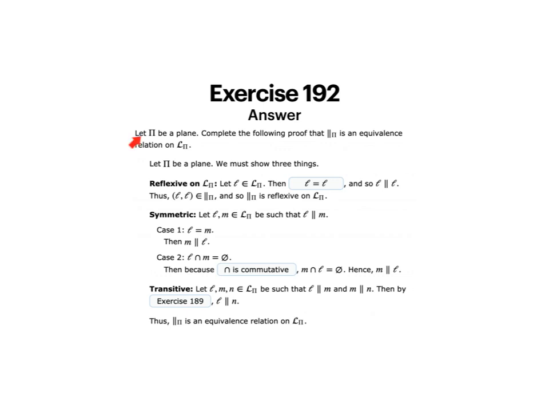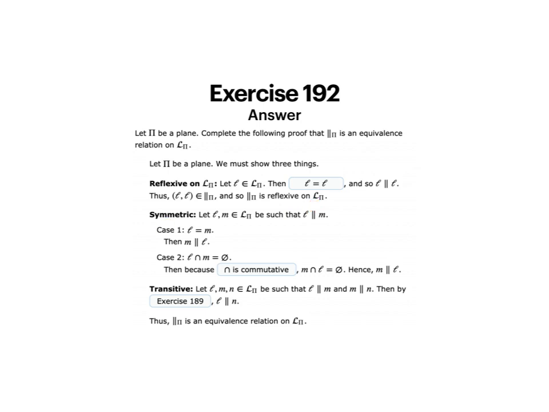Here's the answer. Let pi be a plane. Complete the following proof that the parallel relation is an equivalence relation. Remember, equivalence relations are reflexive, symmetric, and transitive. So we have to prove each. In the set of all lines of pi, let L be an element of the set of all lines of the plane pi. Then L is equal to L. So L is parallel to L, and thus L comma L is an element of the parallelism relation, and so the parallelism relation is reflexive on the set of all lines of the plane.